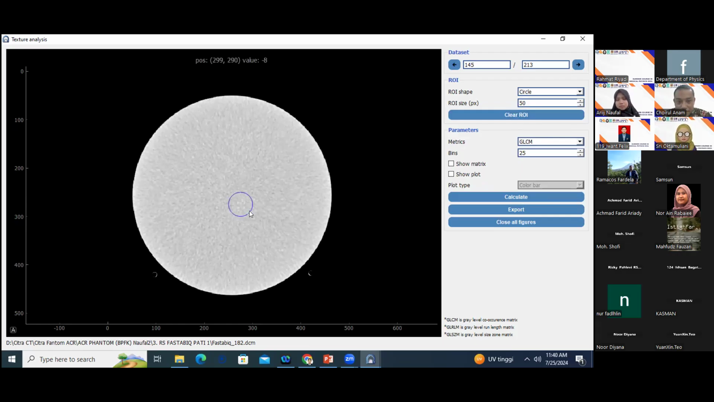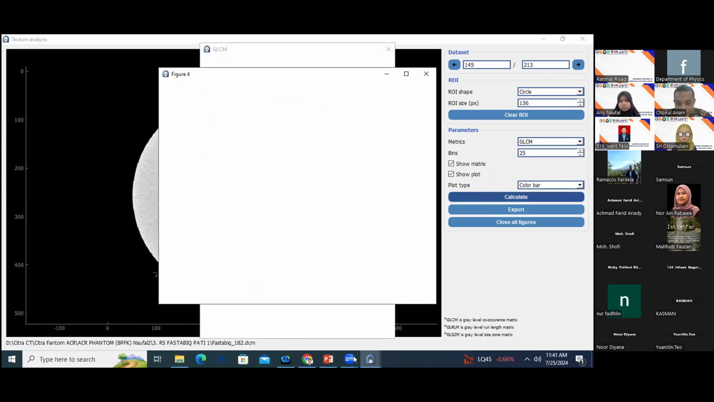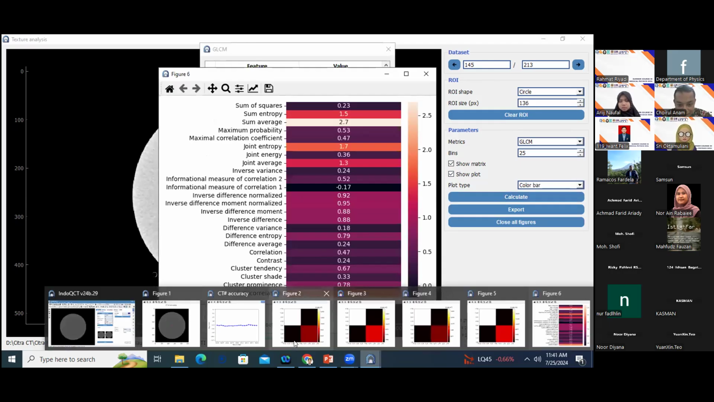We can use a circle or irregular shape and so on. This is only an example. And then I use the pin 25, the show metric and show plot. Okay, and then I only click this button. And this is the result. And this is the GLCM.